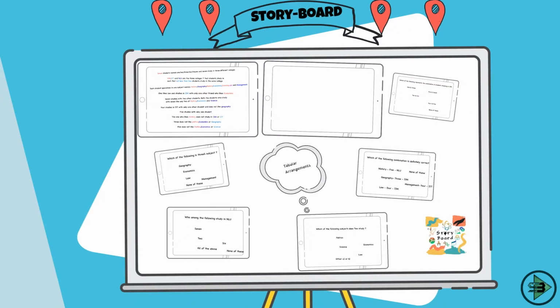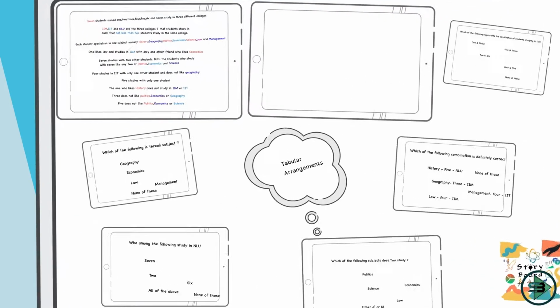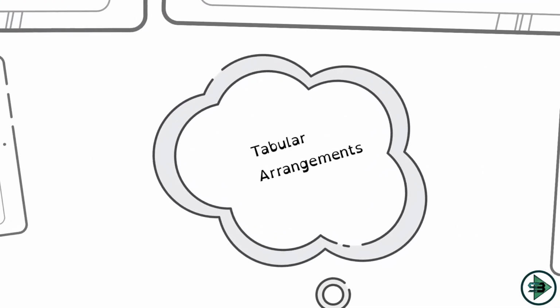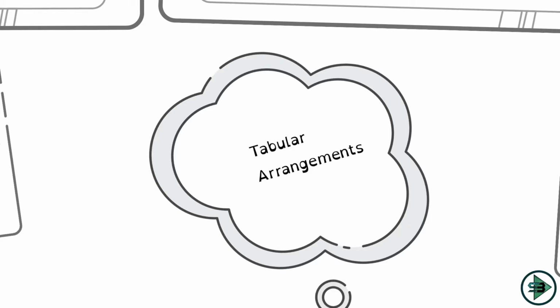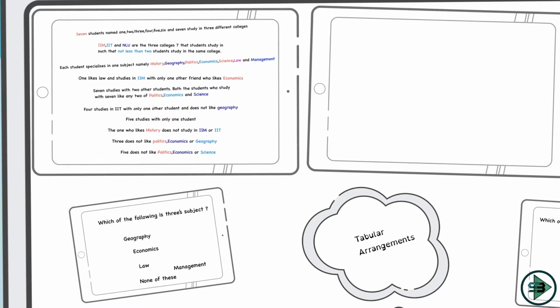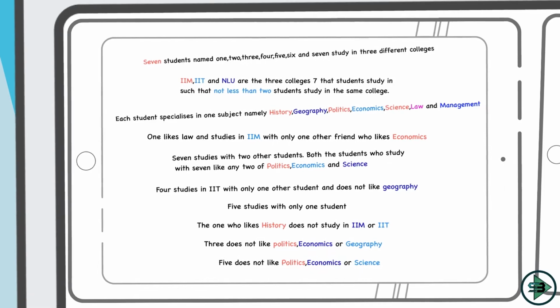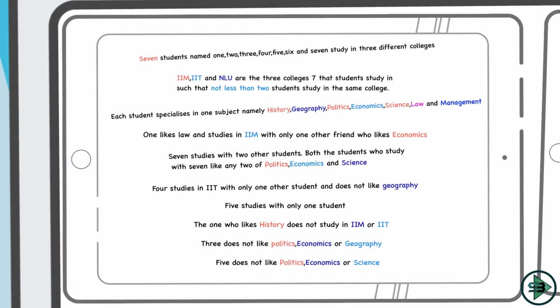So let's start with our next puzzle. This puzzle is on tabular arrangement. Let's see the information and start making the table for the puzzle. So this is the information that is given about the puzzle. Let's read and think about what can be the rows and columns for the table.